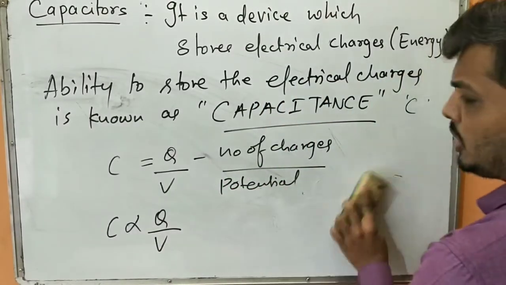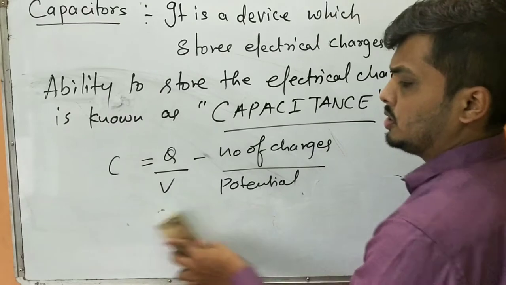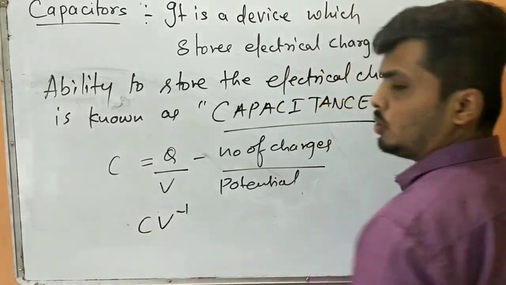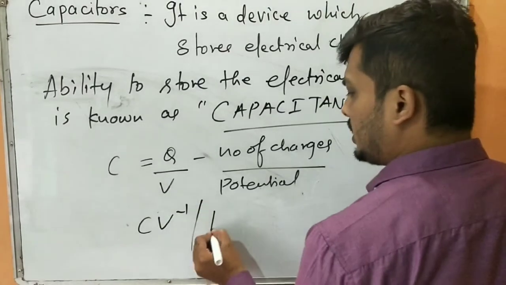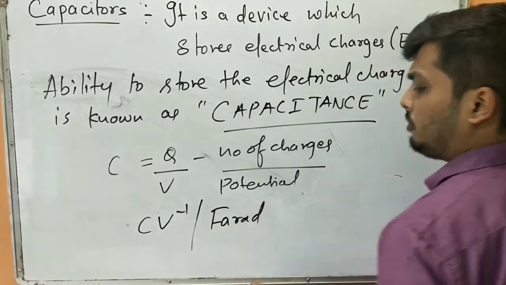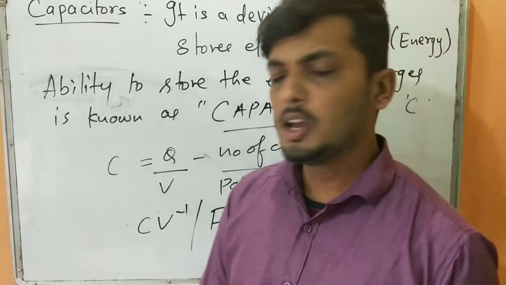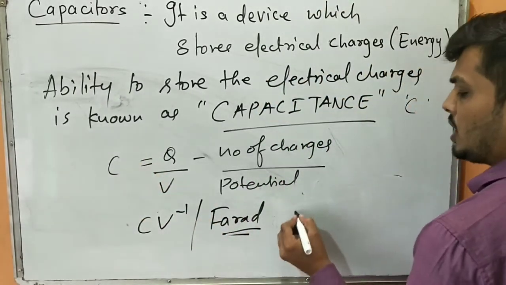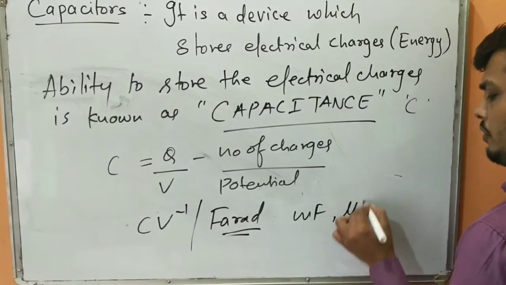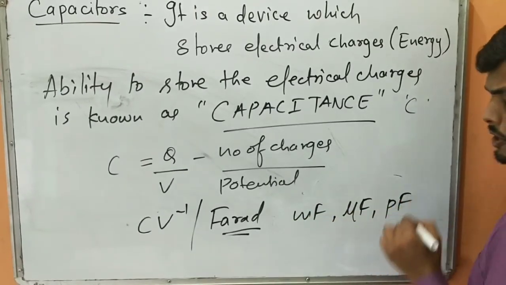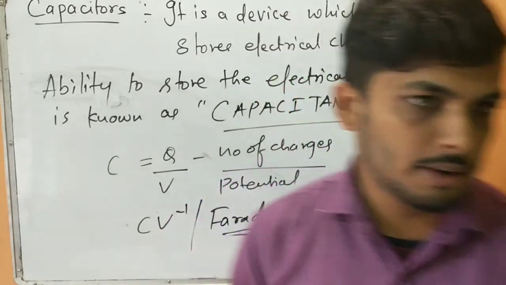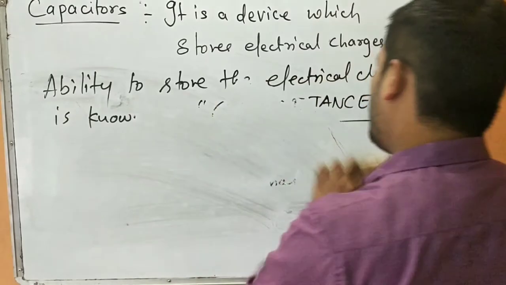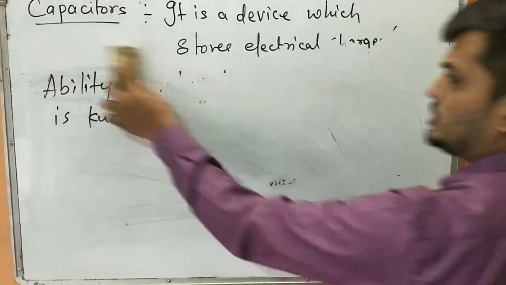Clear? So from this you can also get its SI unit. This will be coulomb per volt, or the standard unit is farad. But farad is a very huge unit, so whatever capacitance we get, we always show in terms of millifarad or microfarad, or sometimes in picofarad also. Clear? Okay. Now, students, I hope you are able to differentiate between the capacitance and the battery.